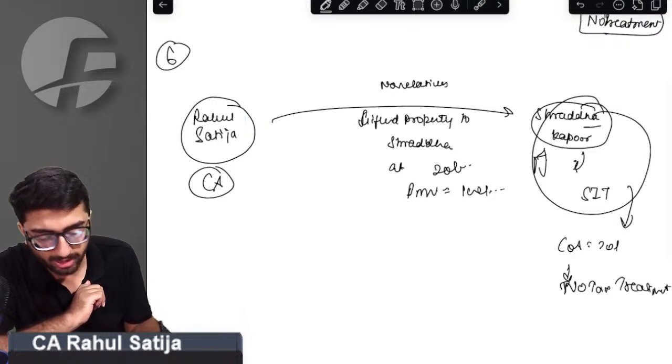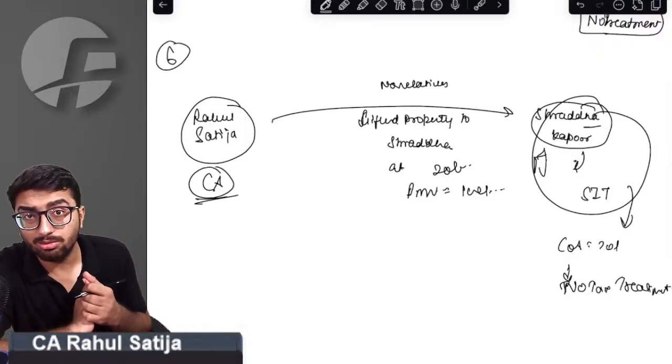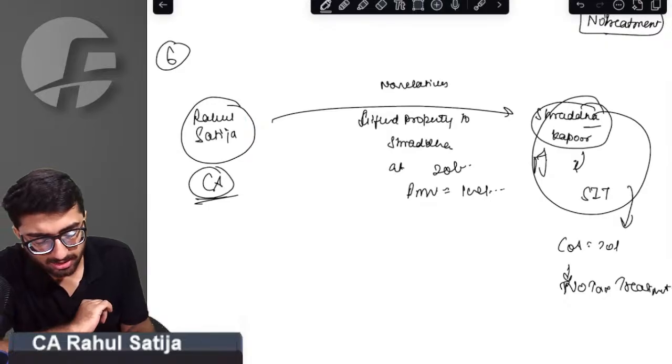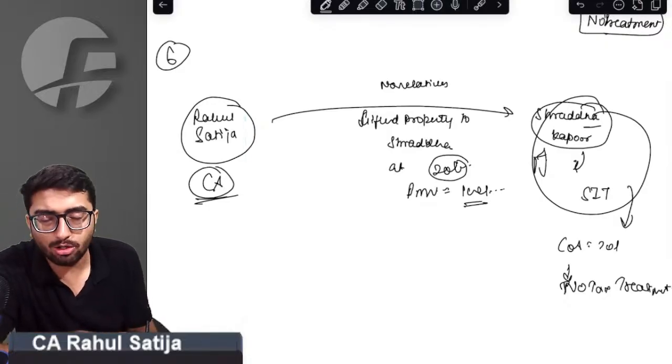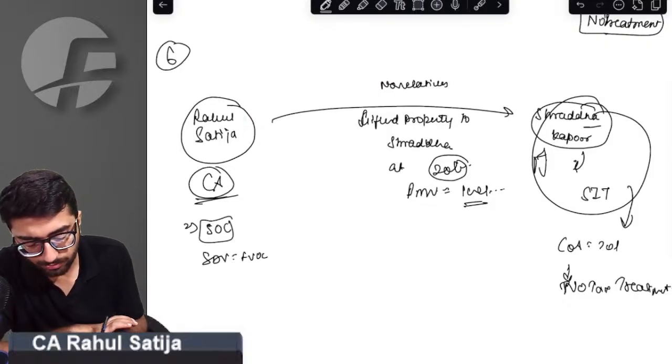Okay, sir, we got this point. But sir, if for Rahul, who is holding such asset as a capital asset, he is transferring such asset at 20 lakh rupees, and the fair market value of such asset is 100 lakh rupees, in that case, sir, section 50C will apply, and he has to offer SDV as full value of consideration.